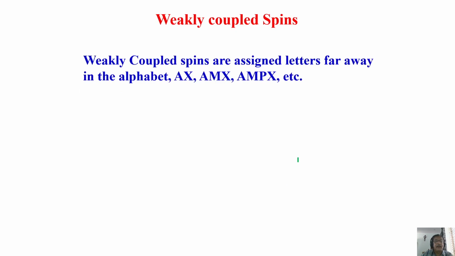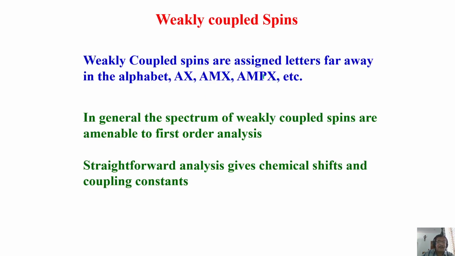Now, of course, we will go more into that. There is a lot more to understand. Now we will see here. Weakly coupled spins are assigned letters like this: AX, AMX, AMPX, etc. In general, spectra of weakly coupled spins are amenable to first order analysis. This is the definition I told you. It means if I give you a spectrum, simply looking at it you can assign and get chemical shift values and coupling values straightforwardly without much mathematical computation. That is first order analysis.